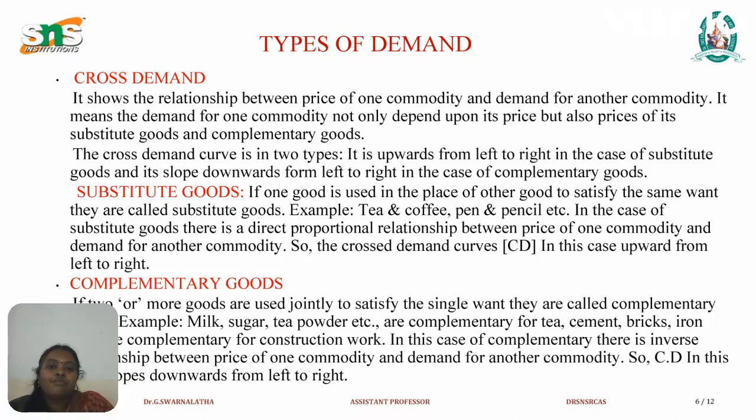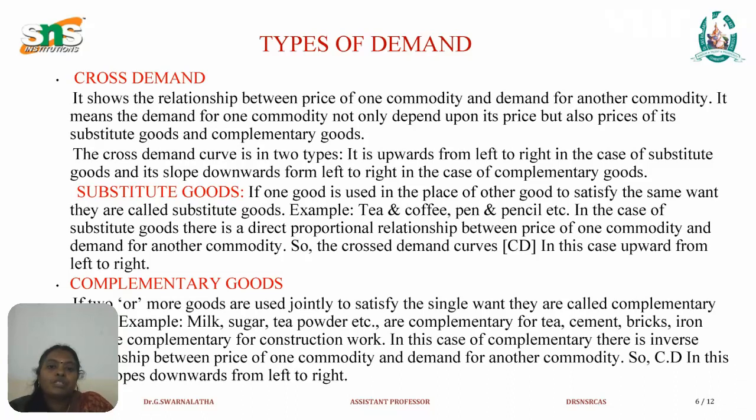Substitute goods. If one good is used in the place of other good to satisfy the same want, they are called substitute goods. For example, tea and coffee, pen and pencil, etc. In case of substitute goods, there is a direct proportional relationship between price of one commodity and demand for another commodity. So the cross demand curve is upward from left to right.